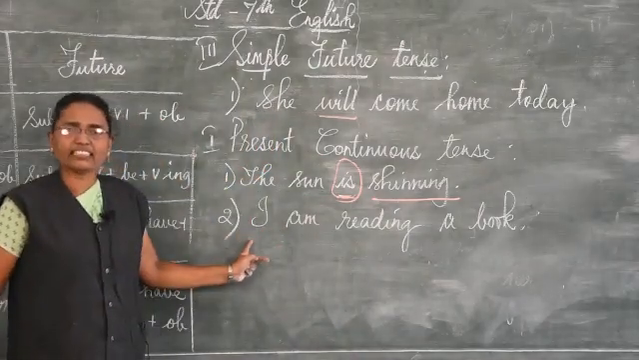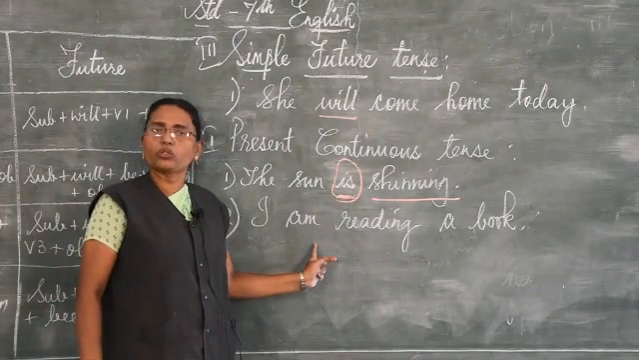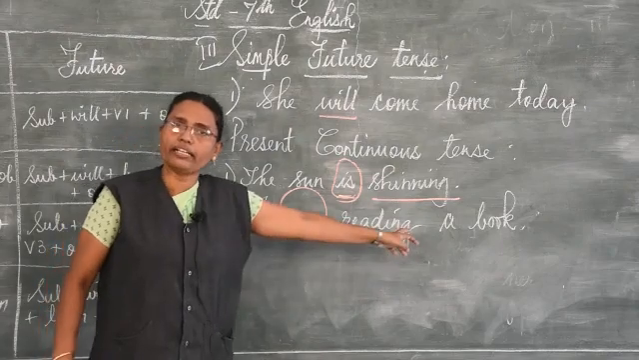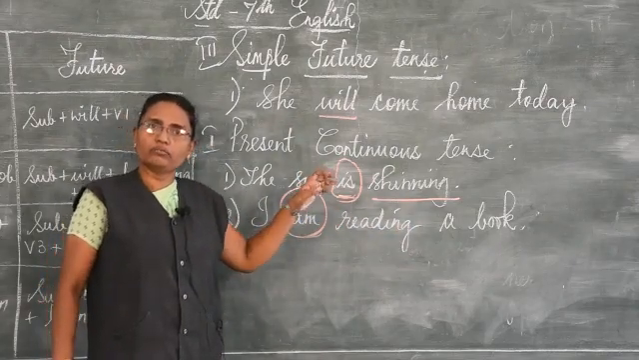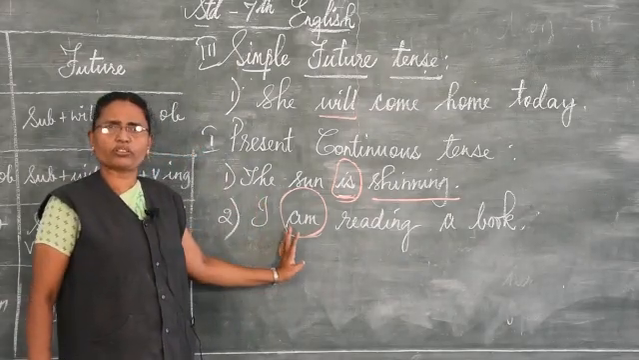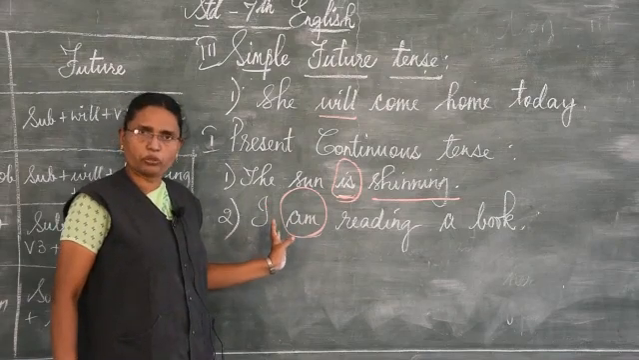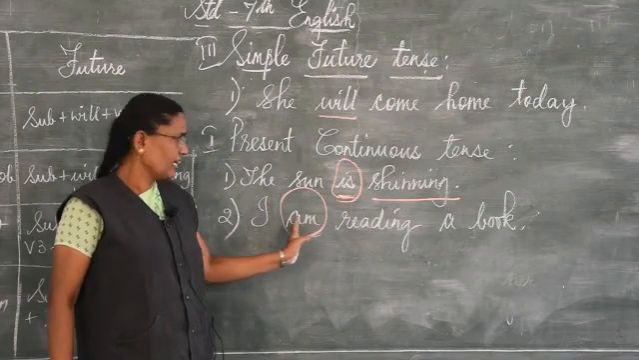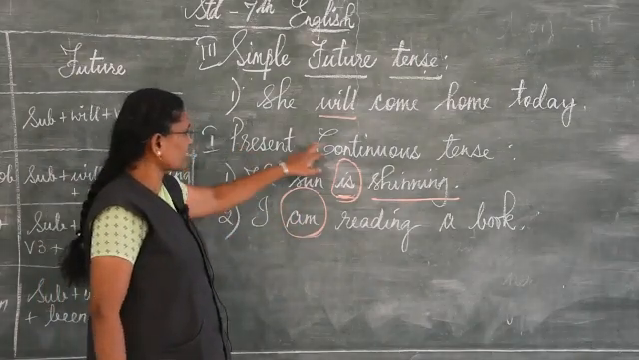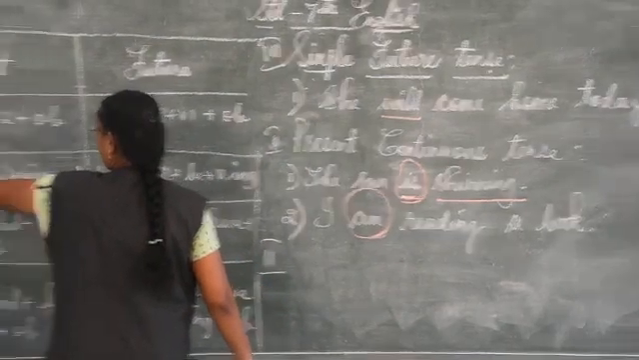For this subject I, you have to use am. You cannot write I are reading a book, or I were reading a book, all that you cannot write. This is the key word and this is the helping verb for this pronoun or for this subject, I. Only am you should use, understand. So, okay, now present continuous tense is over. Next you have past continuous tense.